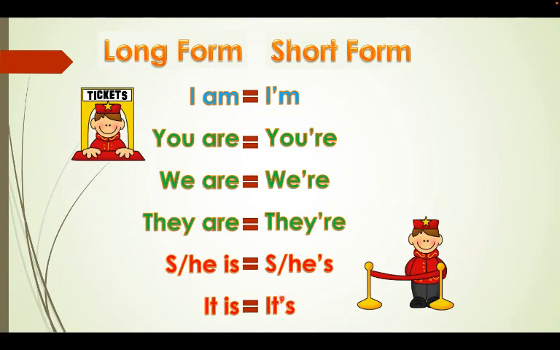If you don't have an apostrophe here, it becomes a possessive adjective. So it's with an apostrophe here. So this is the short form, يعني هذا استعمال الكلمة القصير.